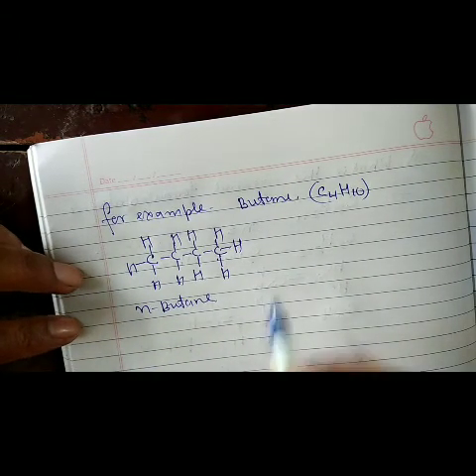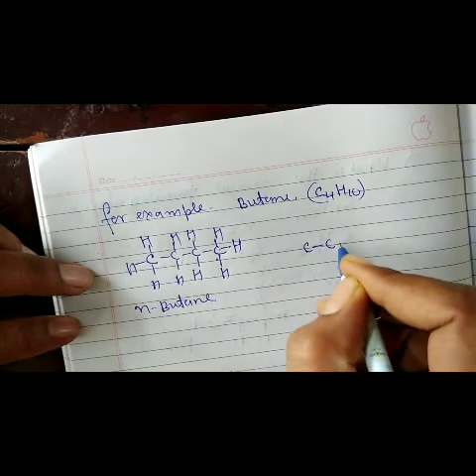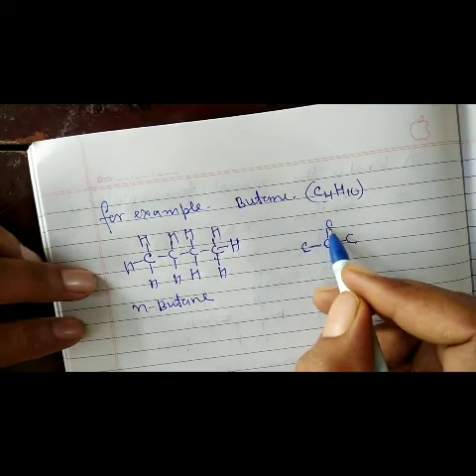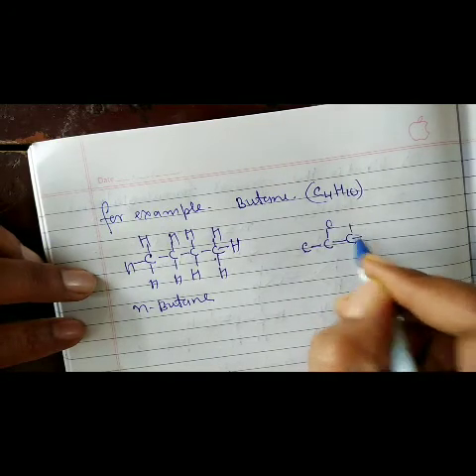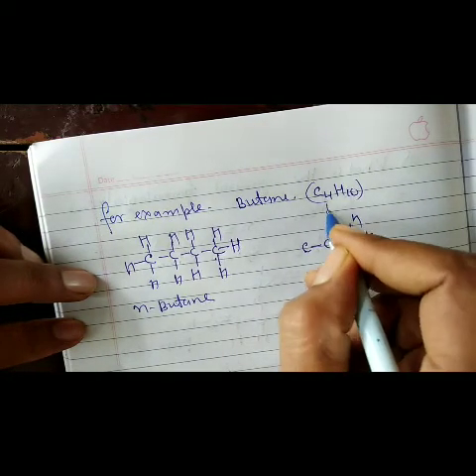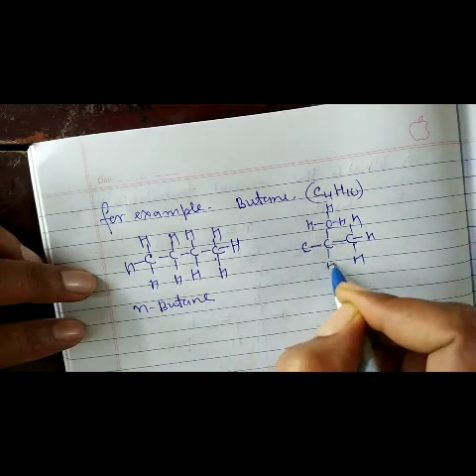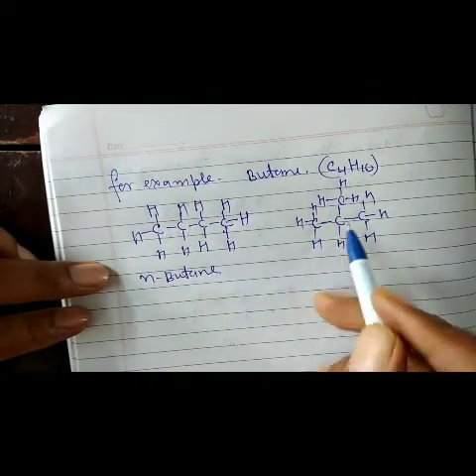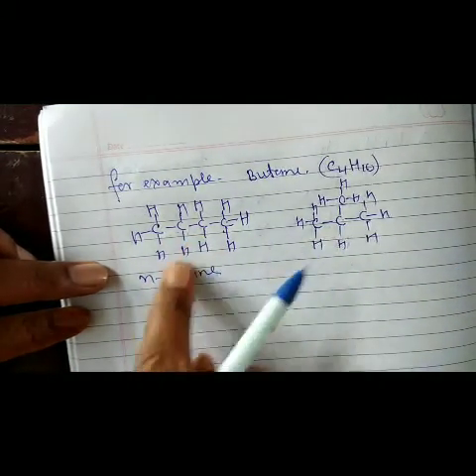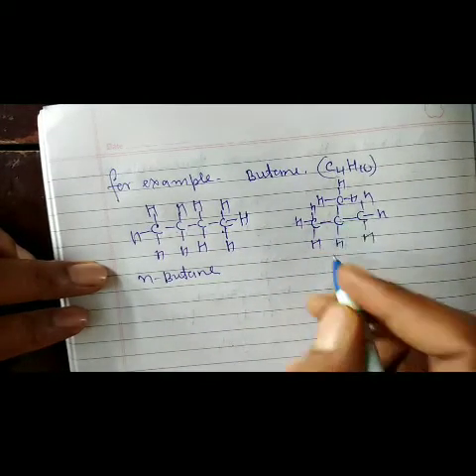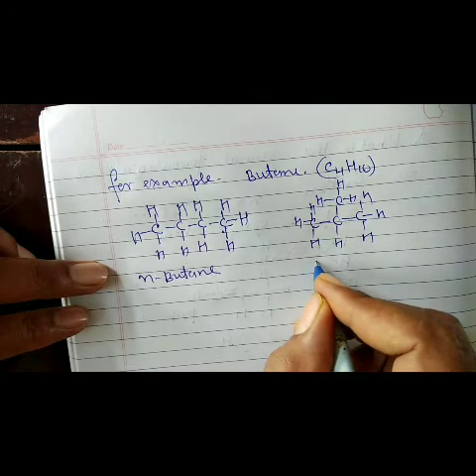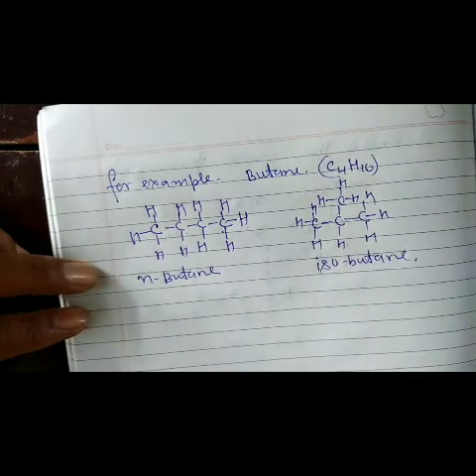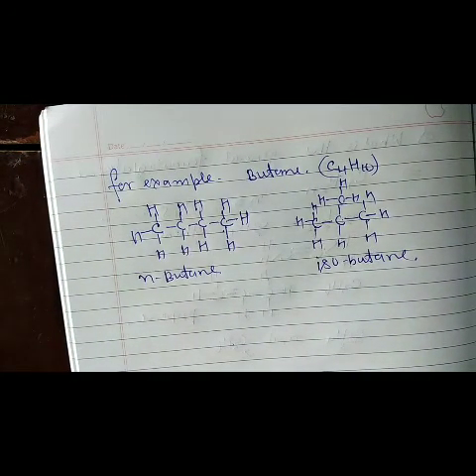And also we can draw another structure, two structural isomers are possible: number of carbon atoms 4 and hydrogen atoms 10. You see here the chemical formula is same but their structure is changed, so their name will be isobutane. This is normal butane and this is isobutane.